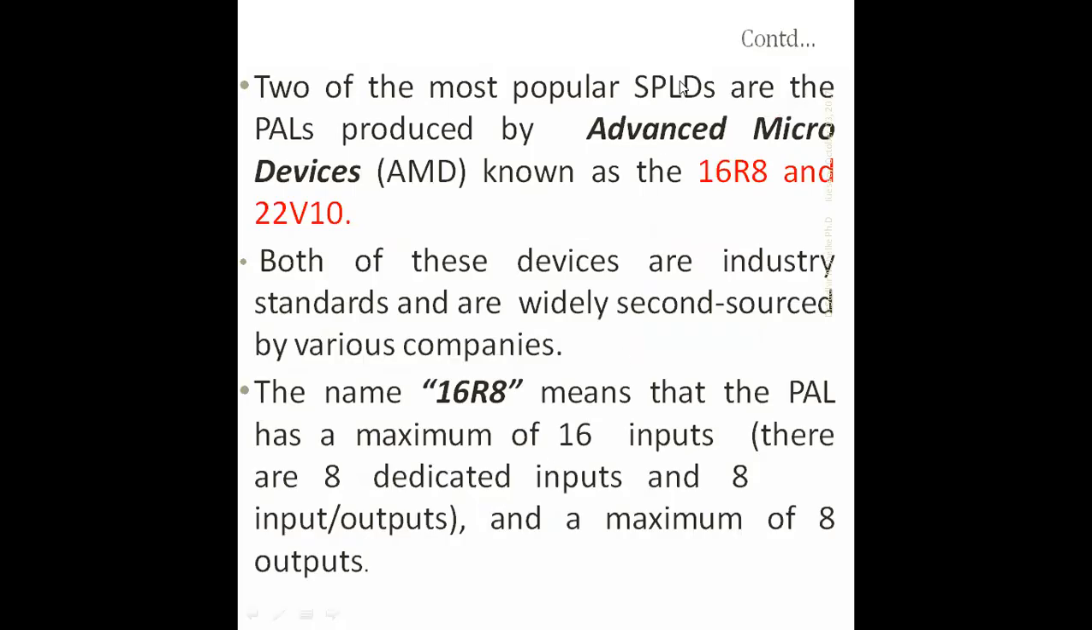Okay, next. The two most popular PLDs are the PAL devices produced by Advanced Micro Devices, AMD, one vendor, known as the 16R8 and 22V10. What is meant by those terms? What are the 16R8 and 22V10? Both of these devices are industry standards and widely second-sourced by various vendors.